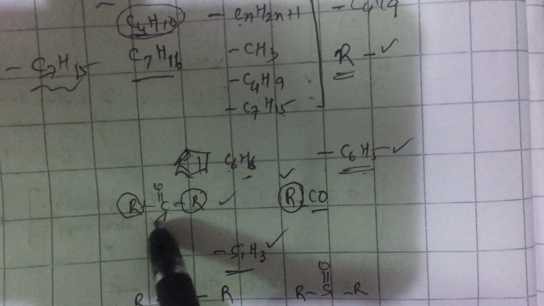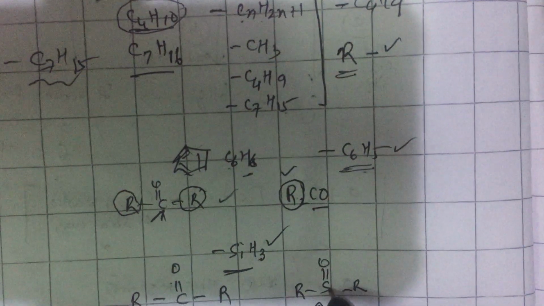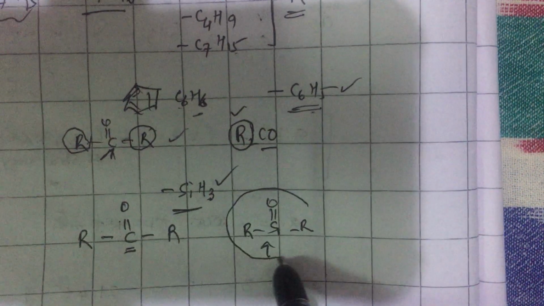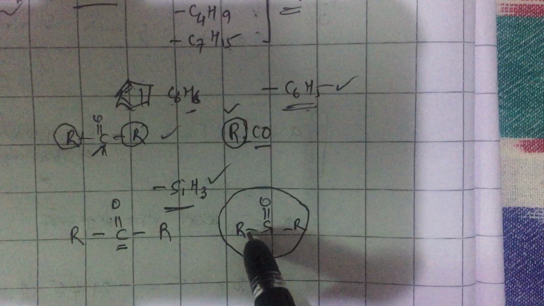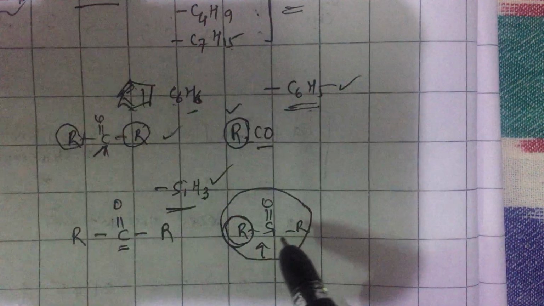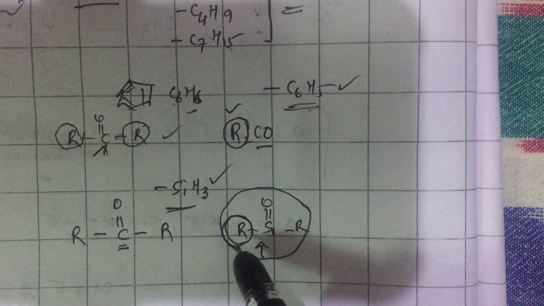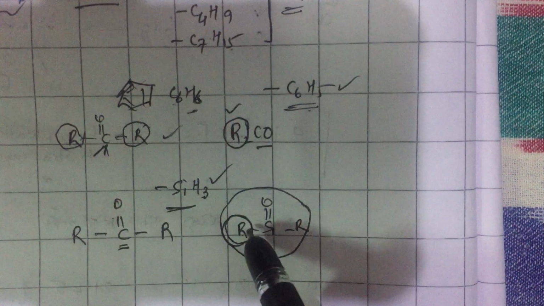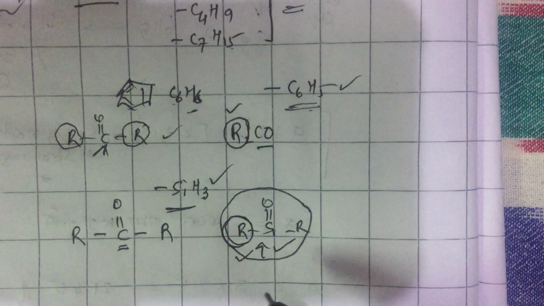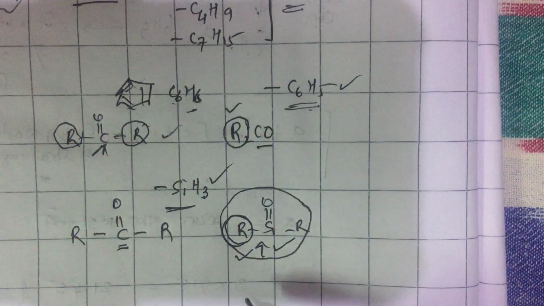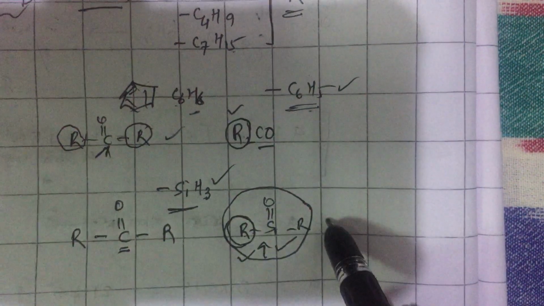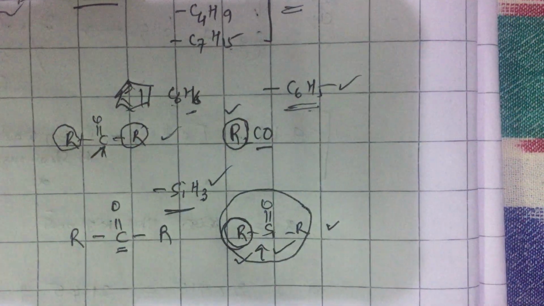Now, instead of C double bond O, if it is linked to silicon, Si double bond O, with the alkyl groups, then this is called silicone. This alkyl group is generally represented in organic chemistry as the organic group, the carbon chain. So the organic group, carbon chain, is linked to silicon. It is called organosilicon compounds. Organosilicon compounds which have R2SiO are called silicones.